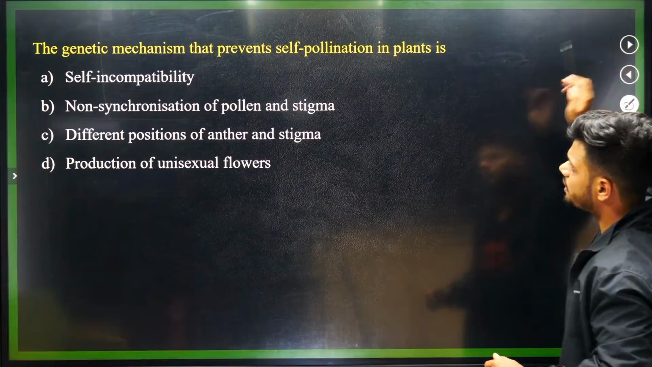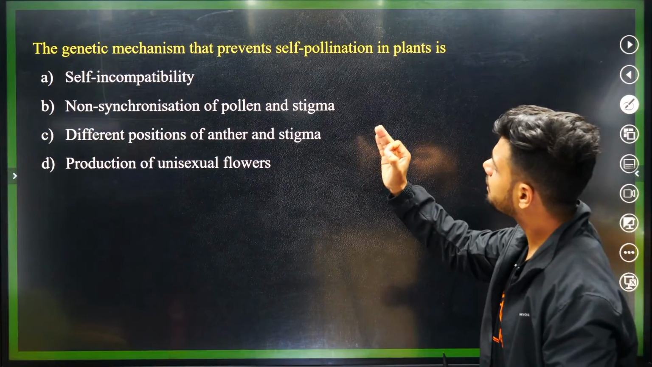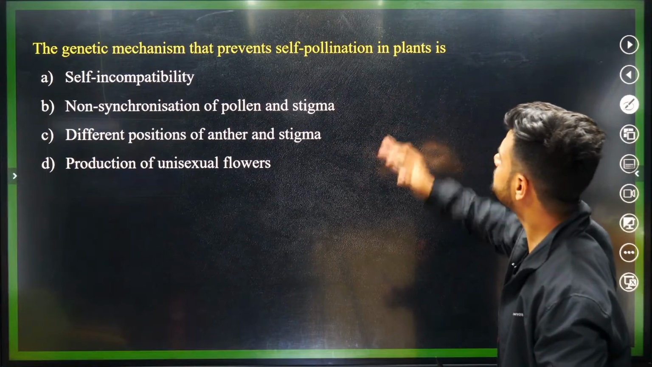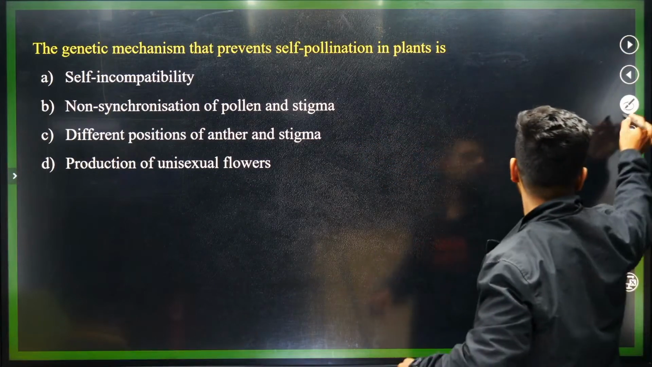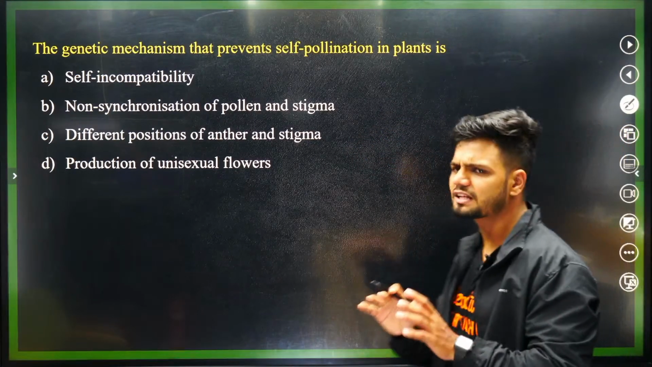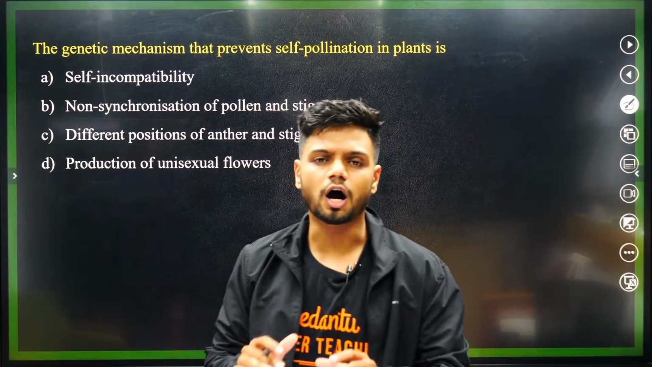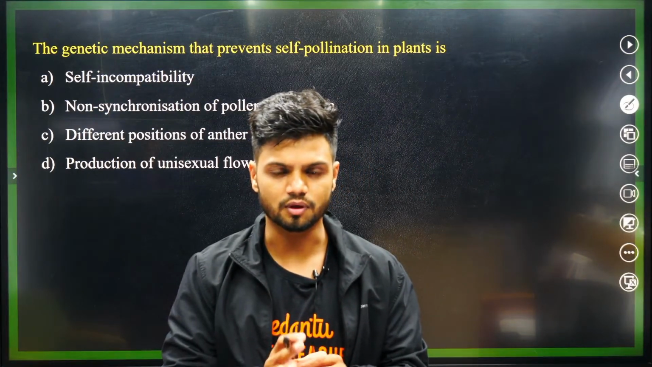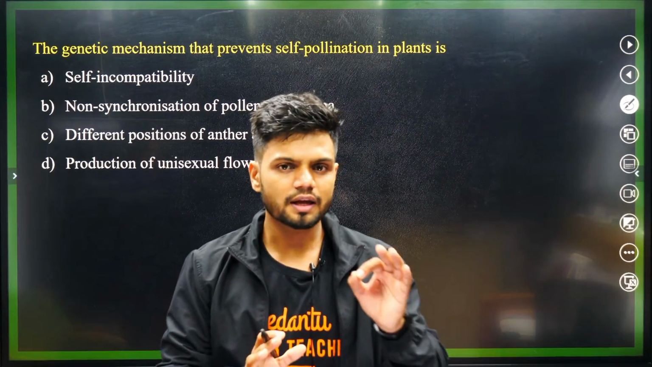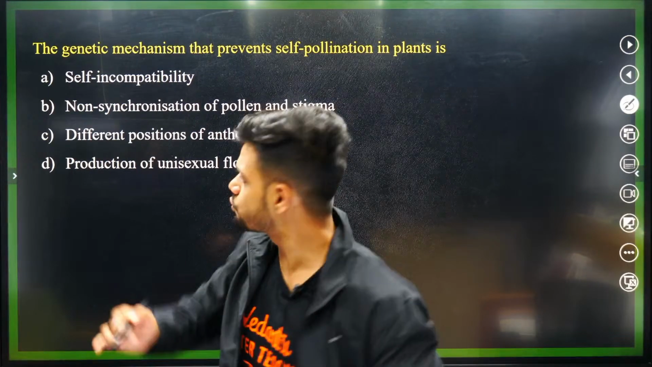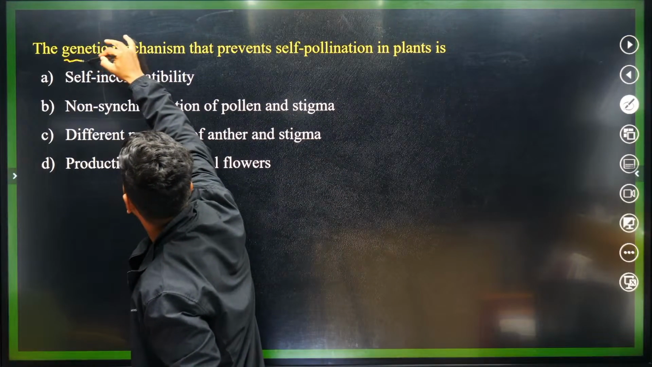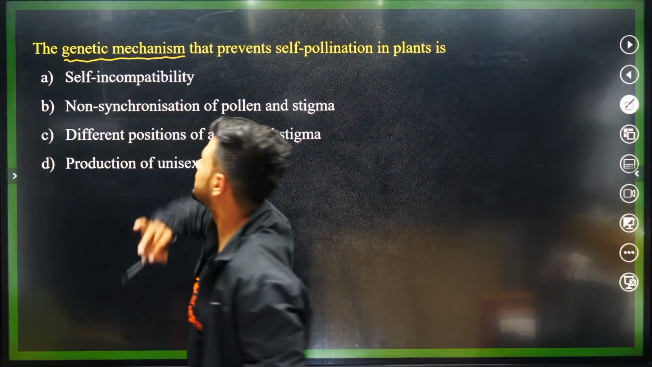Done. Next question. The genetic mechanism that prevents self-pollination in plants is? See, there are multiple methods to prevent self-pollination. That is outbreeding devices. Okay, outbreeding devices. In outbreeding devices, which one is the genetic mechanism? Which one is the genetic mechanism?